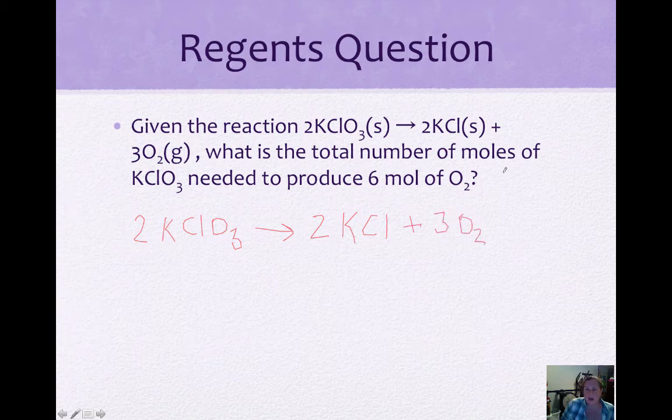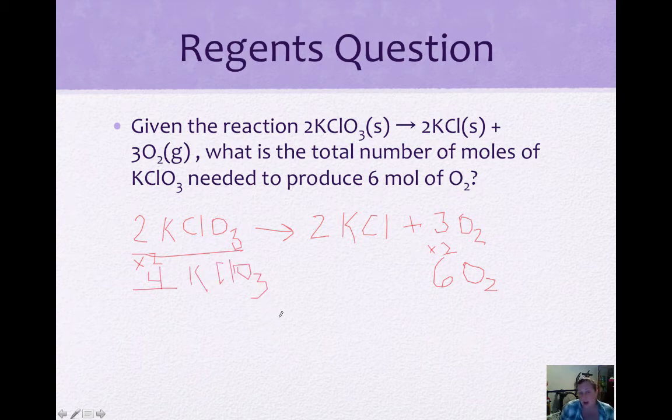So now, how many moles of this do we need? So this is what we're looking for, to produce 6 moles of oxygen. So to get 6 moles of oxygen, how do we get from 3 to 6? We multiply by 2. So multiply your 2 here by 2, and you would need 4 moles of potassium chlorate.